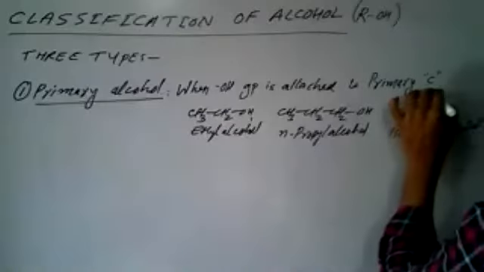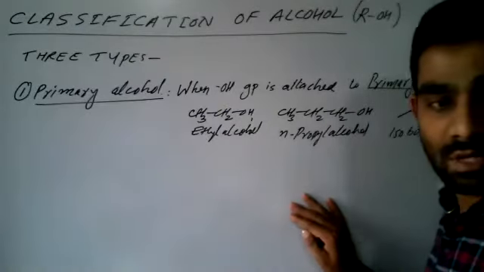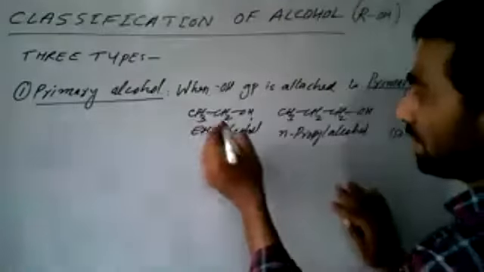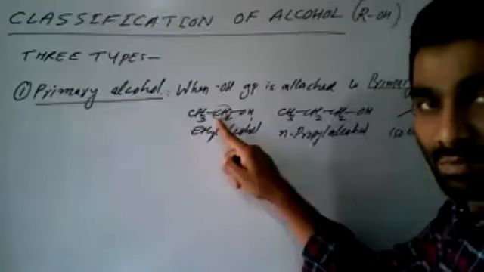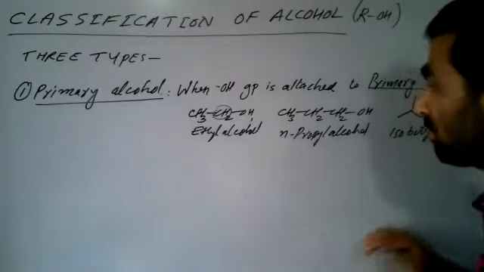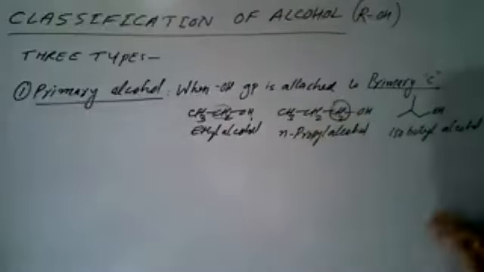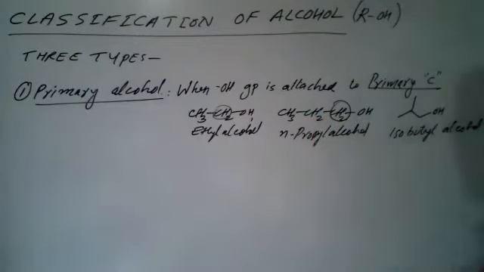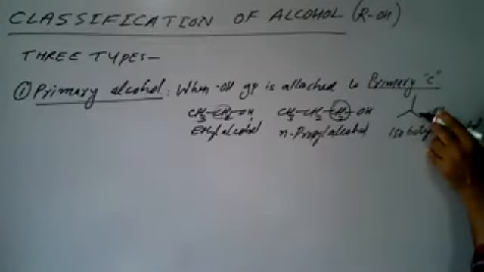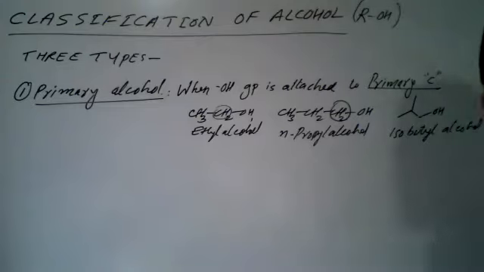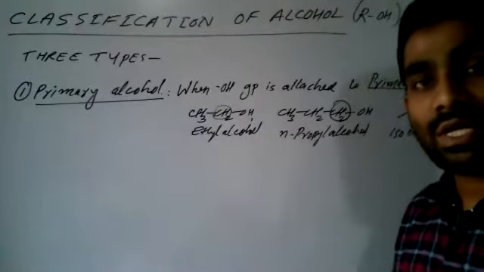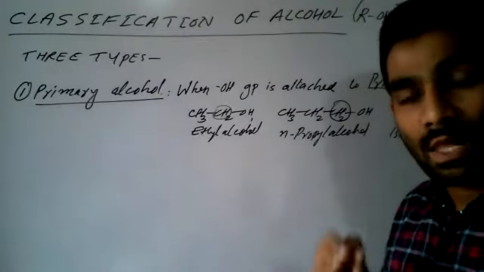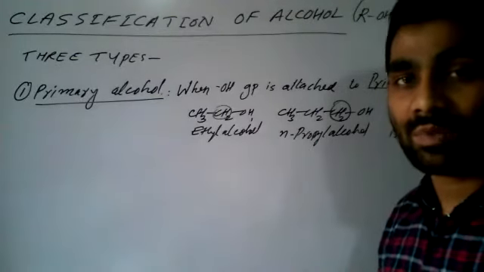So what is the meaning of primary carbon? We know it is the carbon which is attached to one carbon. So here, this is the primary carbon. The OH-attached carbon is a primary carbon because it is attached to only one carbon. In this one, this carbon is also attached to only one carbon, so it is a primary carbon. And here, this carbon is also attached to only one carbon. Therefore, when the OH is attached to a primary carbon, such alcohols are called primary alcohols.